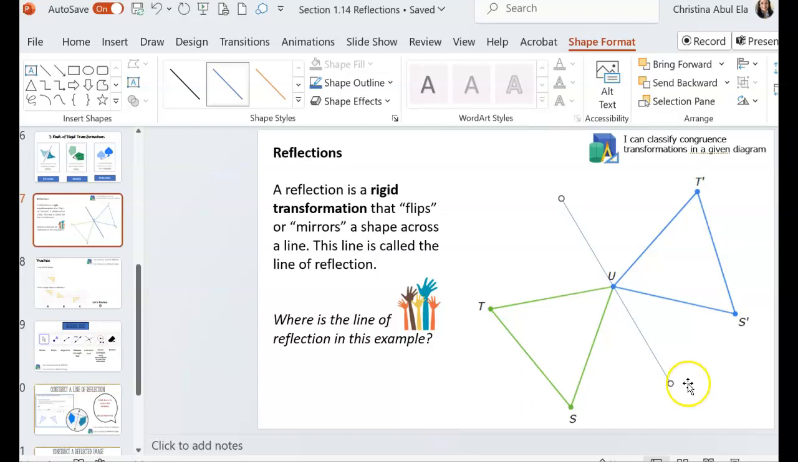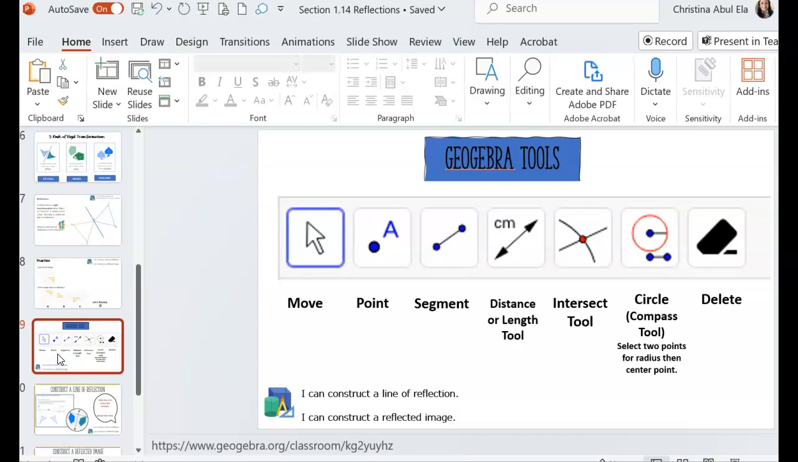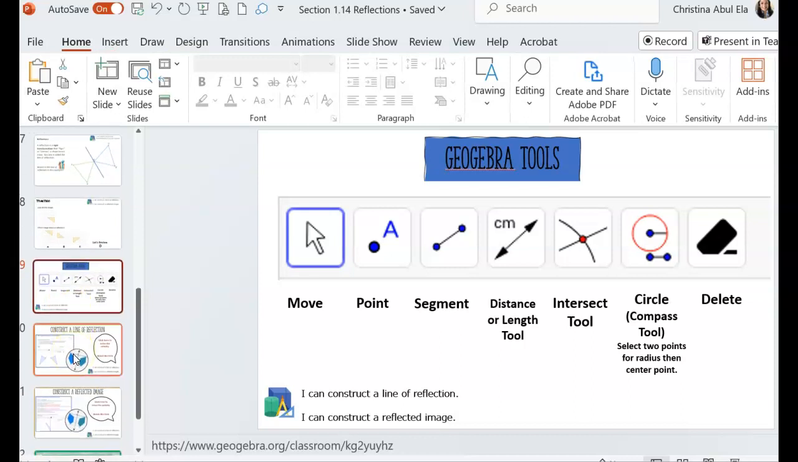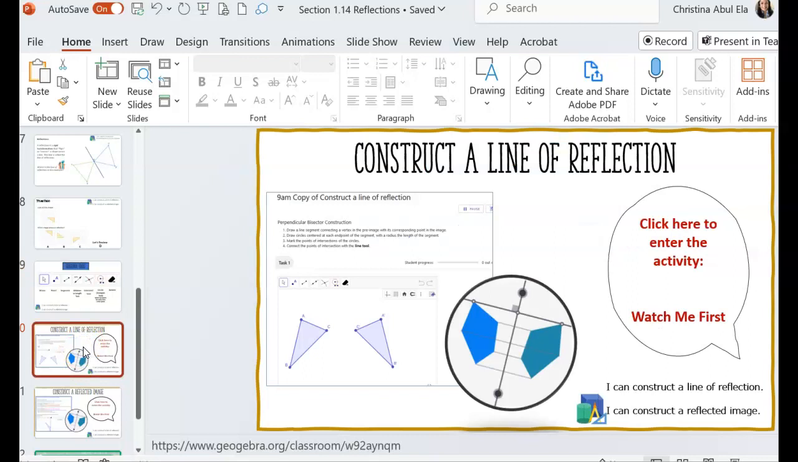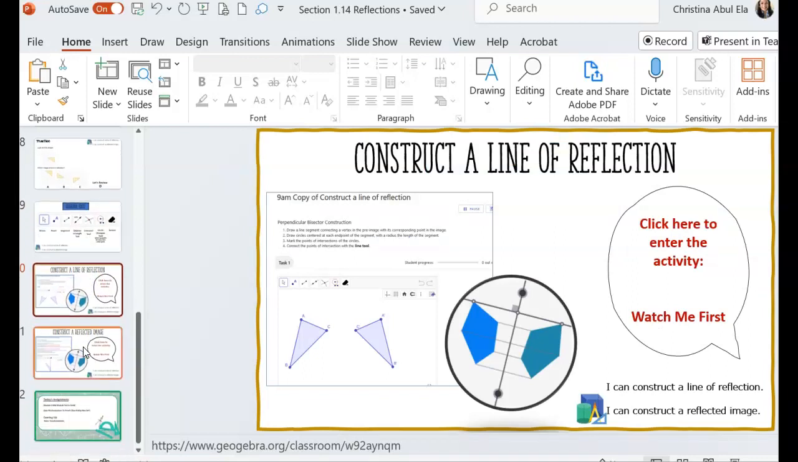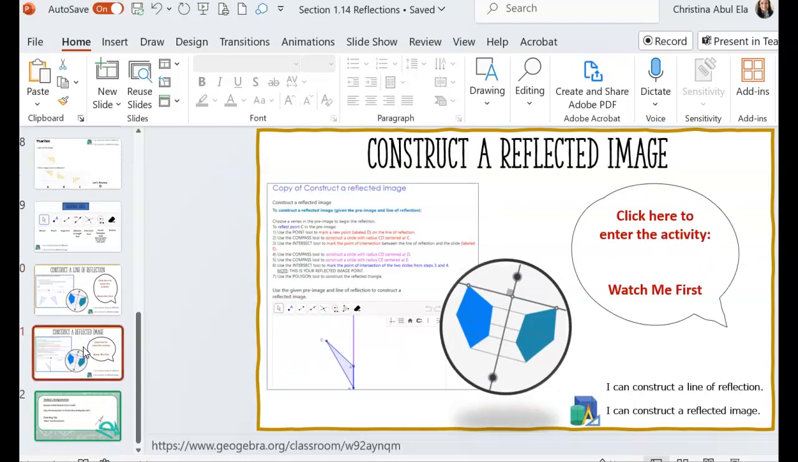Reflection is a flip. And so where we ended in class the other day was practicing with two GeoGebra practices. The first one is to write or construct the line of reflection. These are some of the tools you're going to see once we go in there, all tools that we've used before. And again, that first construction is going to be line of reflection. And then the second one is going to be to construct a reflected image.